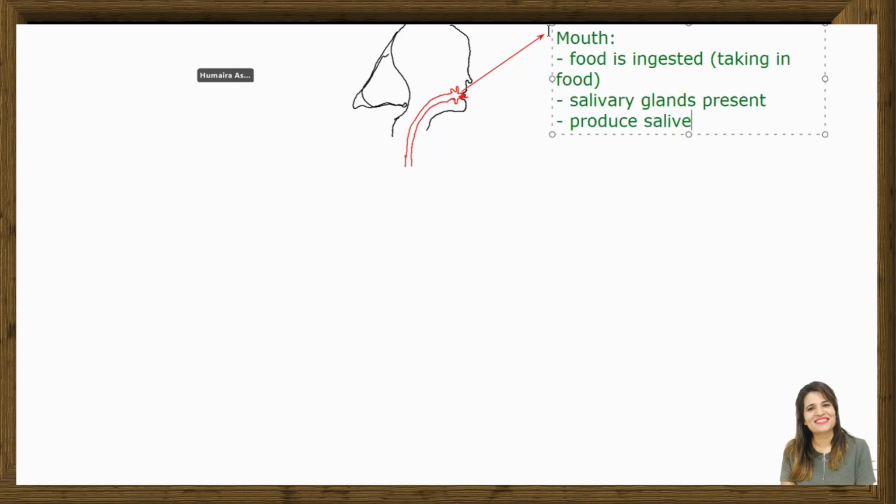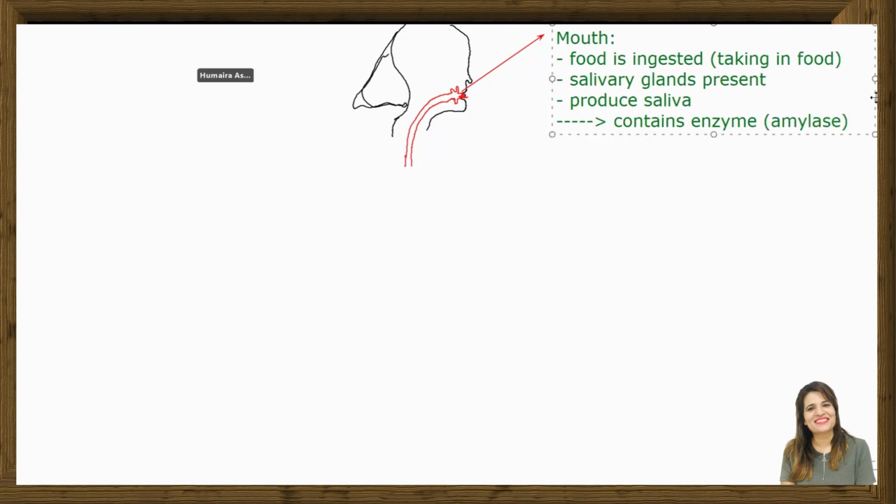Saliva contains enzyme. What enzyme am I talking about? Amylase, which is a carbohydrate enzyme. When I'm saying carbohydrate enzyme, I mean the enzyme which works on carbohydrates only.